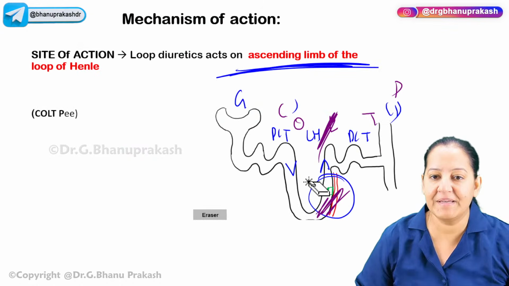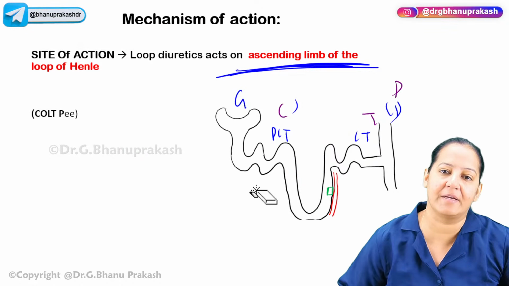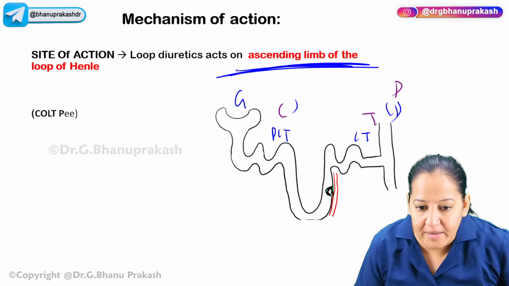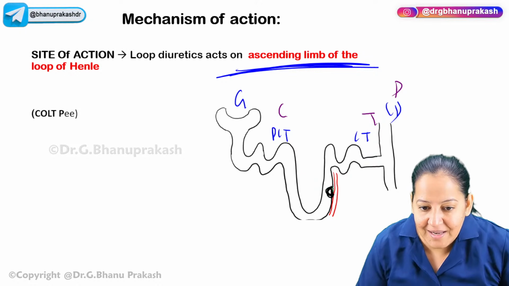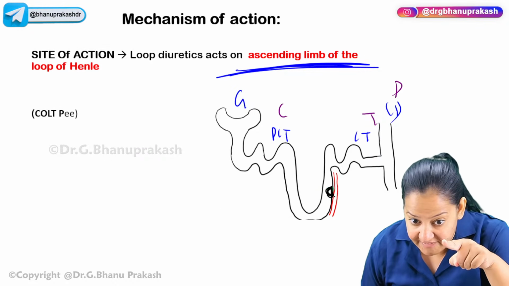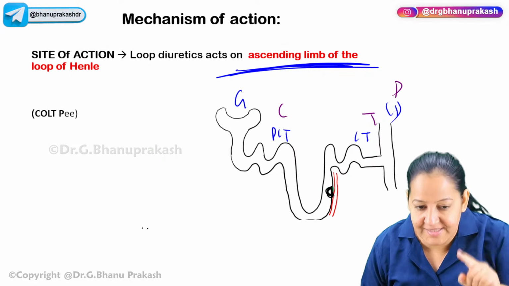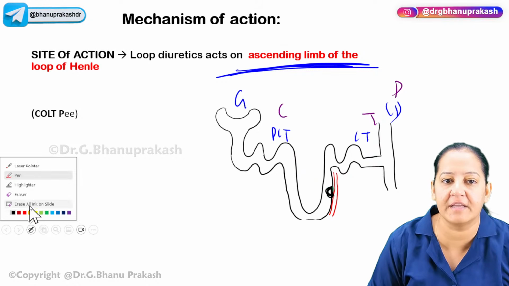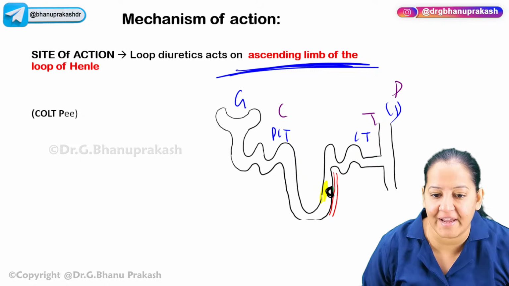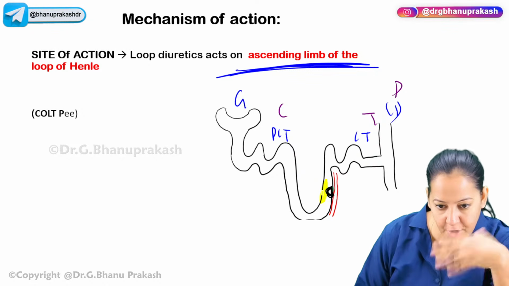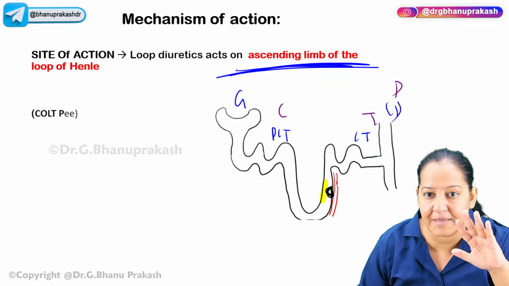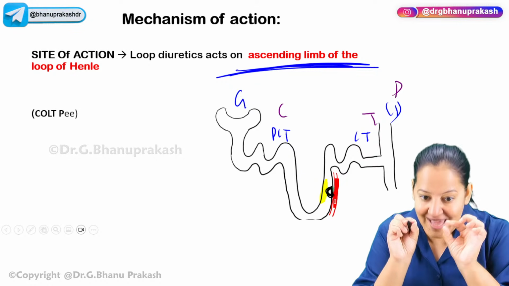This is a cell. Can you see this cell I'm highlighting here? The same cell I have zoomed out and drawn on this page. On this cell, on one side, you can see there is a lumen containing the urine, the lumen of the loop of Henle. The yellow color is the urine. And on the other side, it is surrounded by a blood capillary which contains the blood. So the cell is in the center.